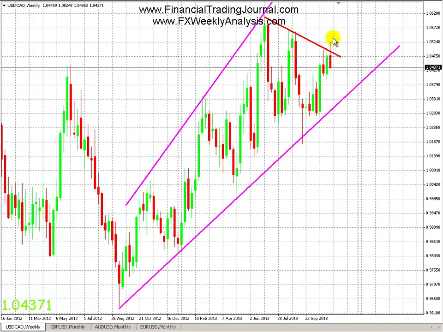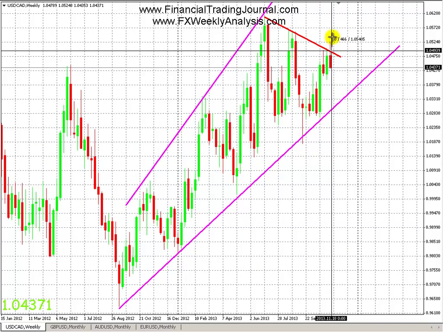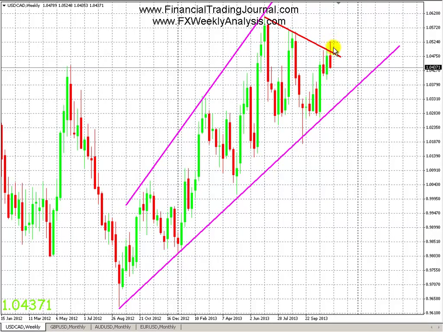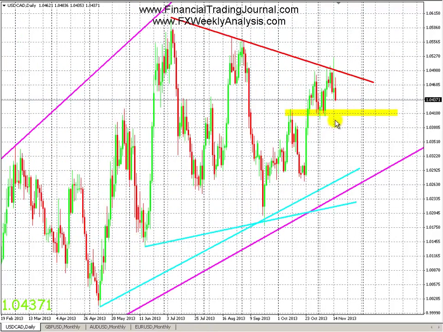You can see this little spike above. We did spike, I believe, about 30-40 pips above the red trend line. I thought it was going to break out, but it didn't really close above there, and it came right back down. But that just shows that the red downward trend line is still in effect, and everything I said in prior weeks still holds, because we are targeting the yellow support region right here. We did not touch that this week.